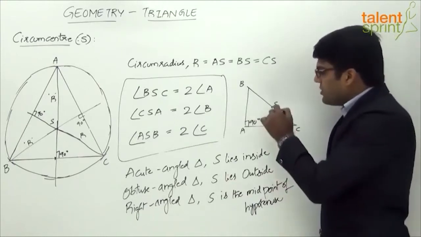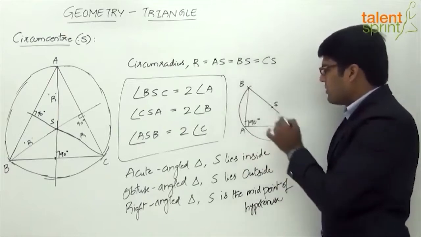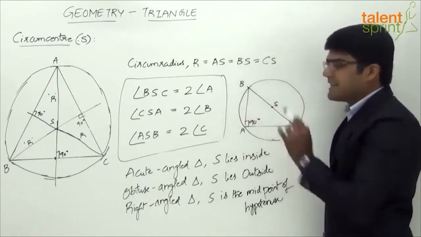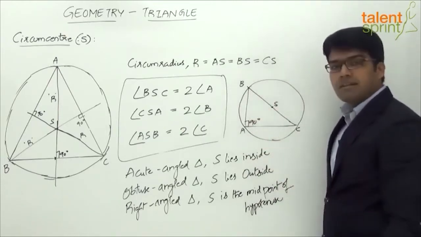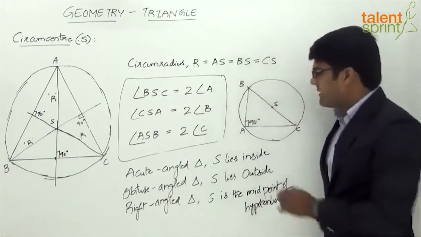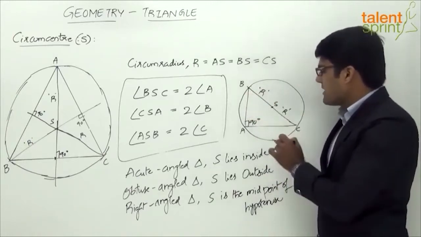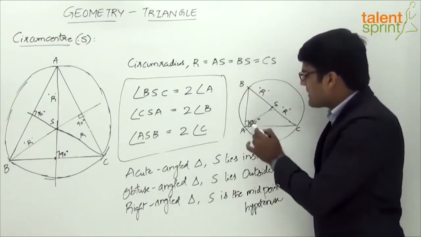Now again, the point to be noted here is, if this is a circumcenter, we can draw a circle which passes through the 3 vertices A, B, C with the center as S. Now if you want to find out the circumradius, what is the circumradius? The distance of the circumcenter from the vertex there. So SB can be taken as a circumradius R, or SC can also be taken as a circumradius, or SA.